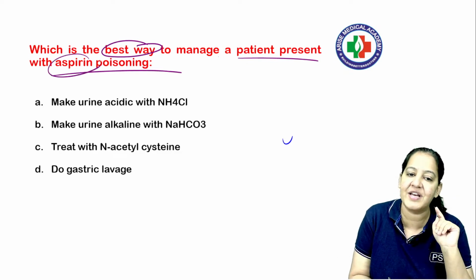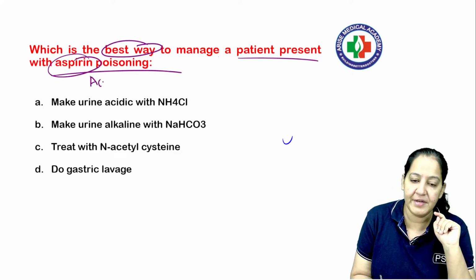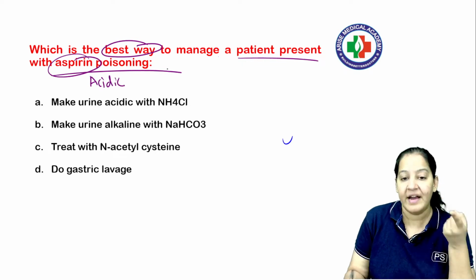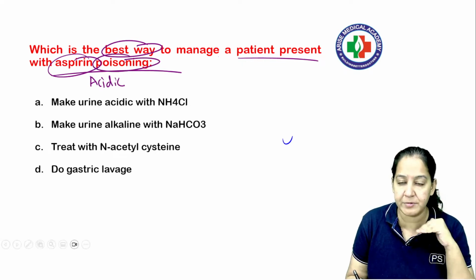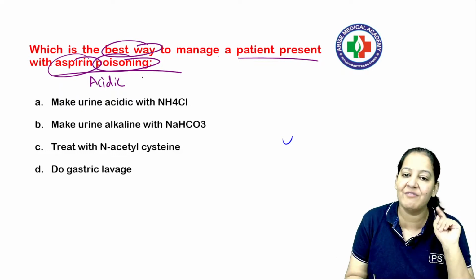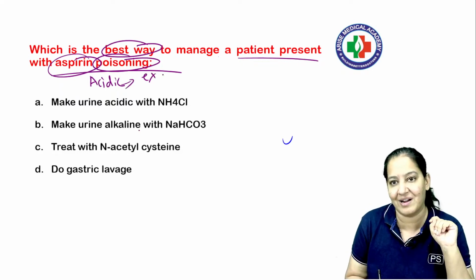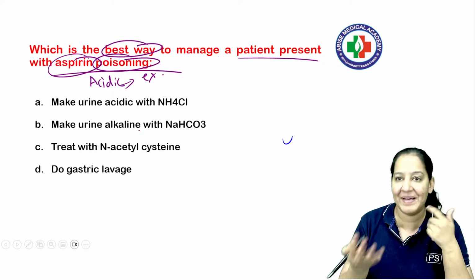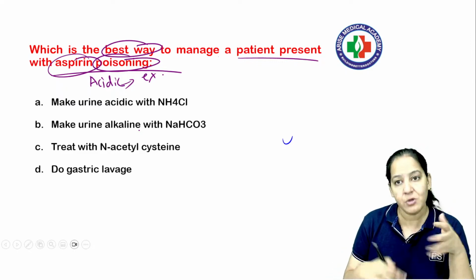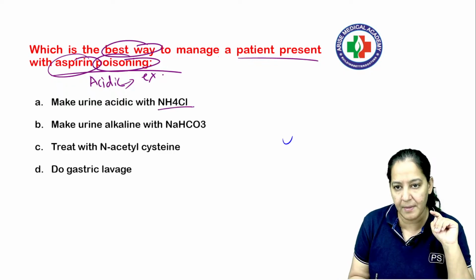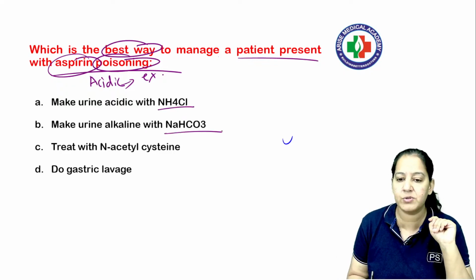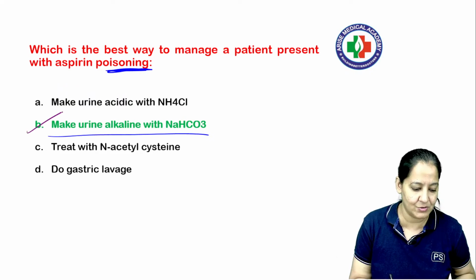The first catch in the question: aspirin is acidic or basic? Aspirin is an acidic drug, and it is a case of poisoning. So what do you want, absorption or excretion? Of course, in case of poisoning, we want excretion. So basically, the examiner is asking you how you excrete an acidic drug. We know acidic drugs are excreted in basic medium, right? So how to basify the urine? Is it ammonium chloride or sodium bicarb? Of course the correct answer is sodium bicarb.